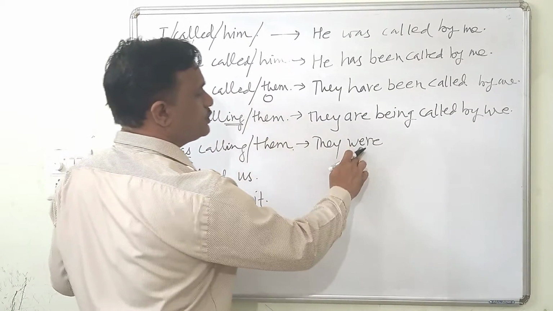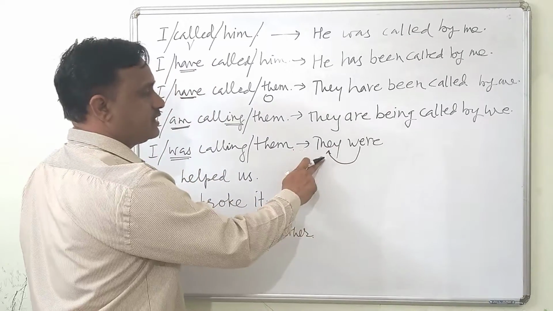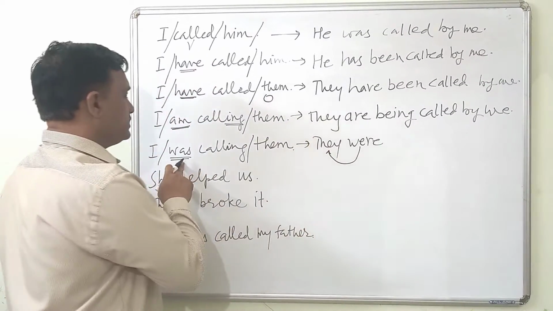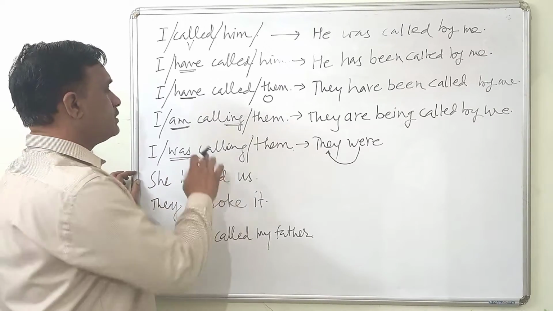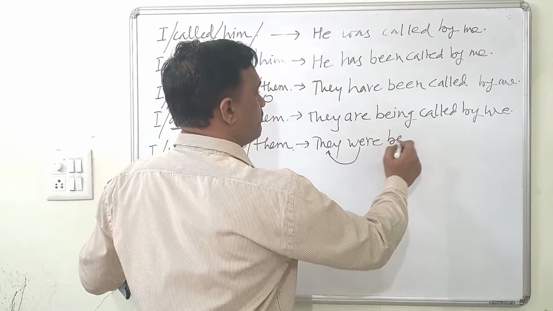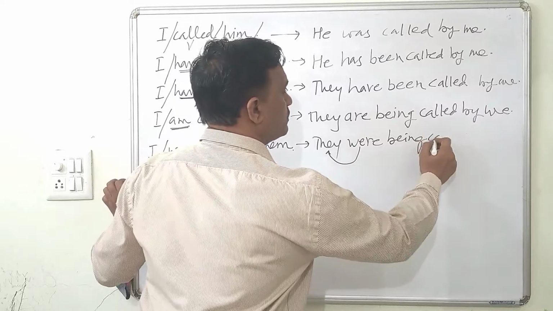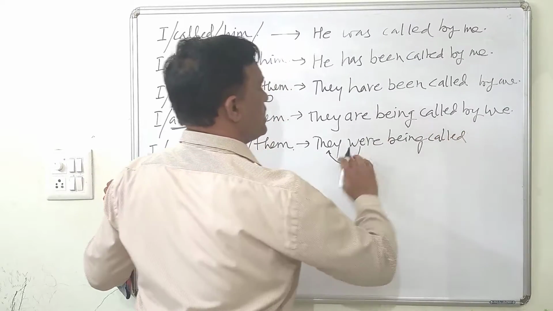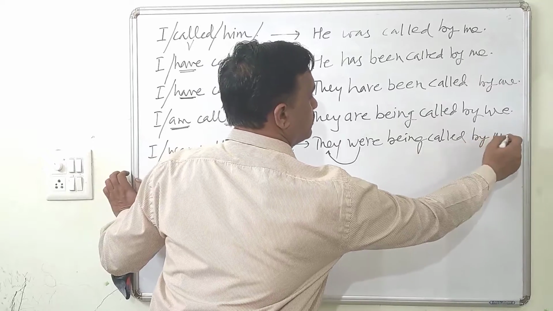So we will have to choose this helping verb as per the requirement of this subject, whether singular or plural, and tense. We will have to look at the tense, whether present or past. Now here it is ing to the main verb, so we will have to take be, being, and third form of this verb is called. So they were being called by me. So this will be the passive.